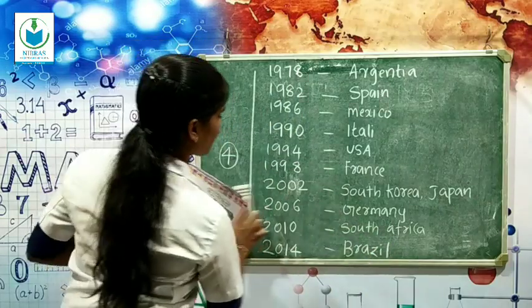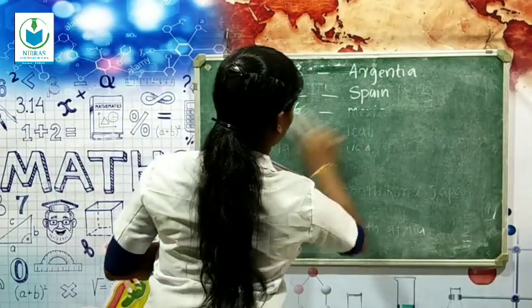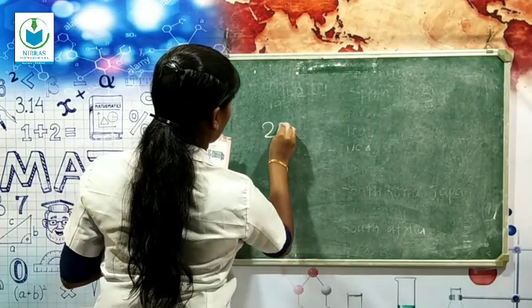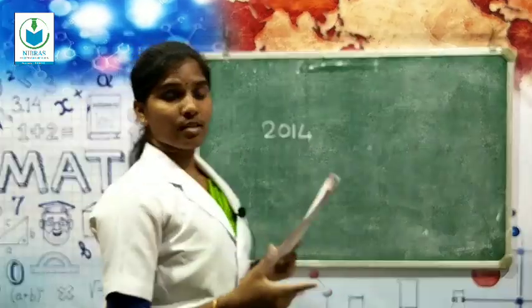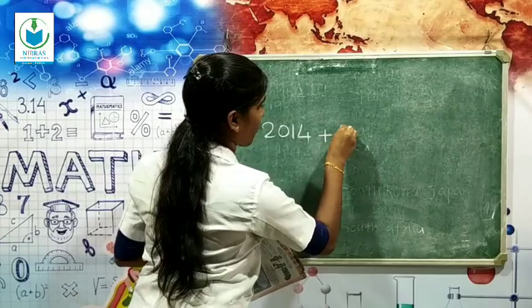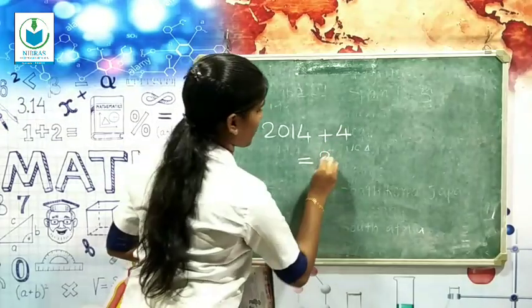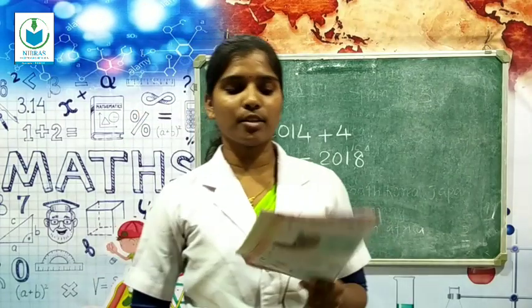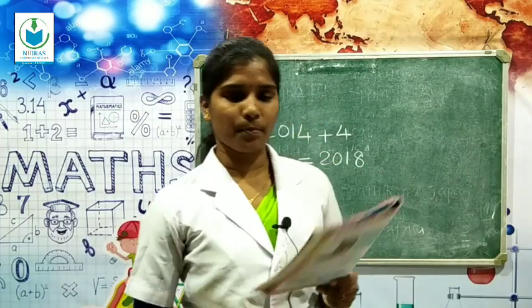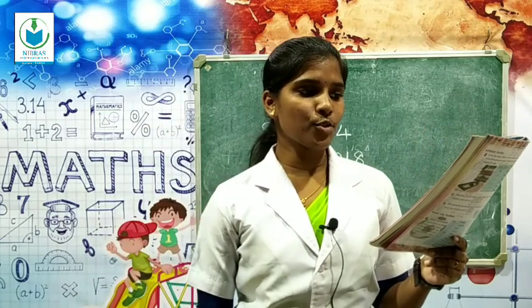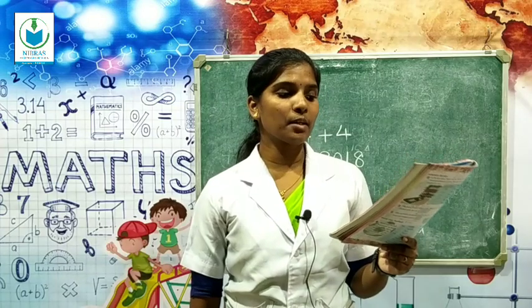So the last one is 2014. Next, after 2014, 2014 plus 4, what? Yes, 2018. So all of you write 2018. Clear? The next question: if it continues to be held this way, would there be a tournament in 2025?